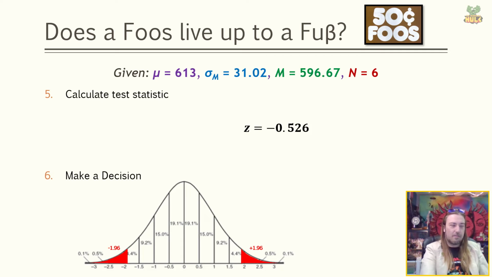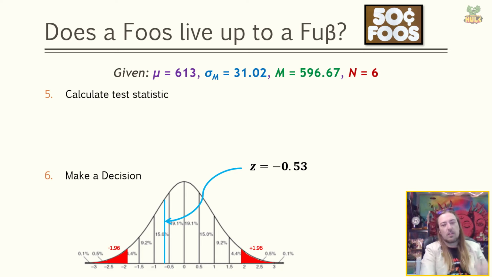Our cutoff value was plus or minus 1.96. So our z of negative 0.53 doesn't quite make it there, right? It's not into the tail. Remember, keep drawing these things. Draw them, draw them, draw them until you feel like you really don't have to anymore, because it'll help you always make the right decision.